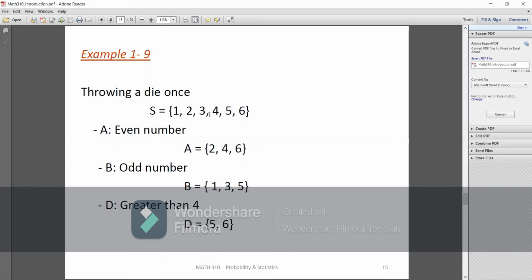Okay, guys, here we're going to give some examples on events. If S is the sample space, and we say that A is an even number, what are the even numbers here? By the way, guys, even numbers are of the form 0, plus or minus 2, plus or minus 4, plus or minus 6, and so on. So we need a subset of S such that A is an even number, so 2, 4, and 6. And B, the event such that it's an odd number, will be 1, 3, 5. And if we want D to be greater than 4, it will be the event 5, 6. Now, if we look at A and B, they are complements of each other.